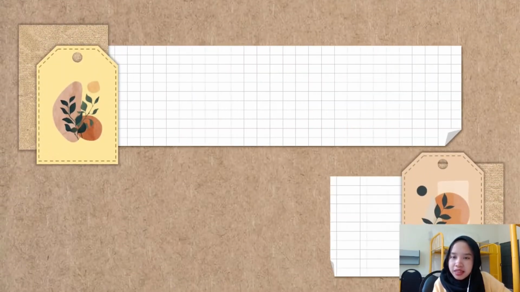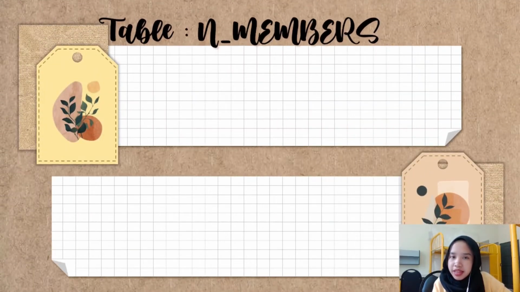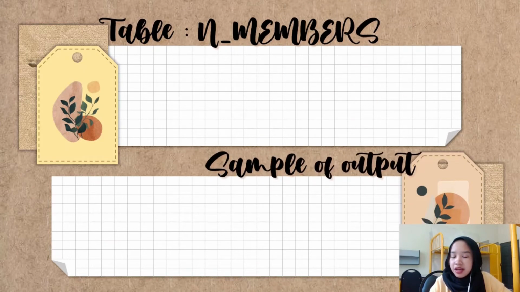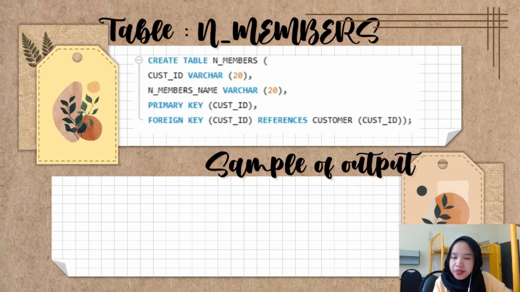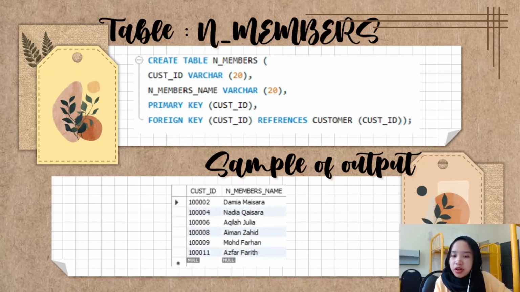Next, we will take a look at the non-members entity, which is n-members entity, that is basically using the same concept as members entity, which is we have 2 attributes and 1 primary key with 1 foreign key. So as I said before, for this disjoint, the primary key and the foreign key are the same, which is cast ID. So this is the sample of output for non-members entity.